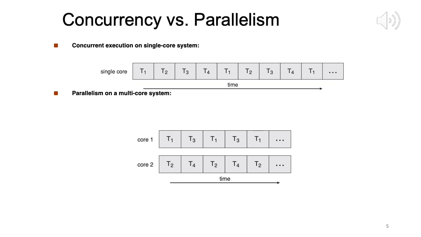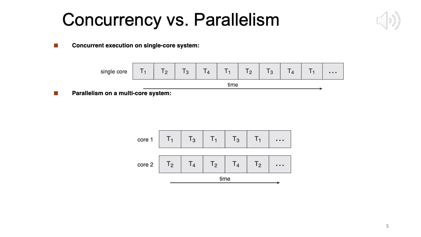Whereas in the bottom one we have parallelism on a multi-core, multi-CPU system. Here, because we have two CPUs, at any point of time, how many processes can run? Two. So we have T1, T2 running for some time, then T3, T4, T1, T2, T3, T4.